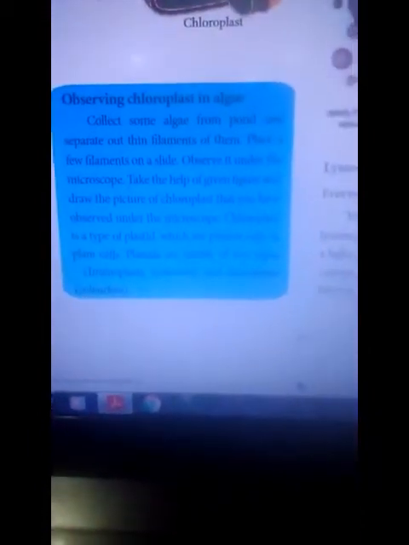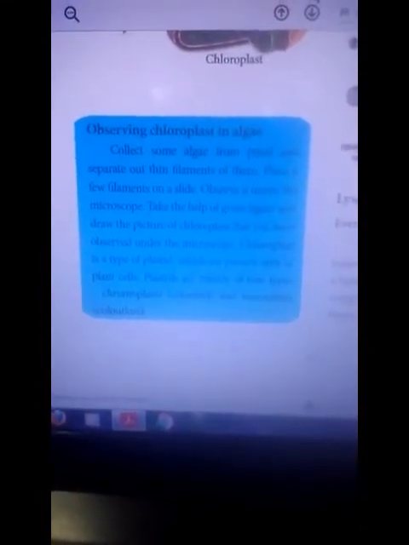Next, observing chloroplast in algae. Algae are mainly present in water bodies, mainly in freshwater bodies. Freshwater bodies means ponds, rivers, lakes, streams. These all are freshwater bodies. These freshwaters come mainly from rainfall.